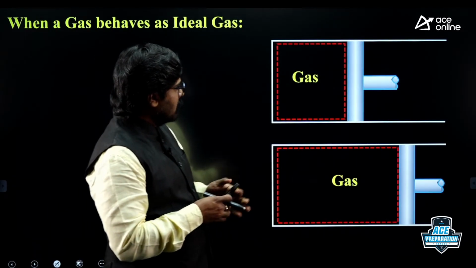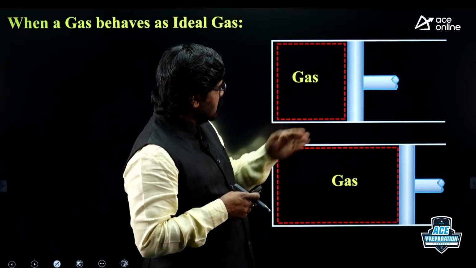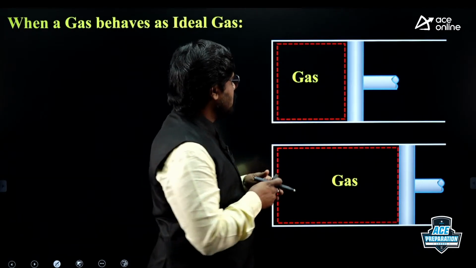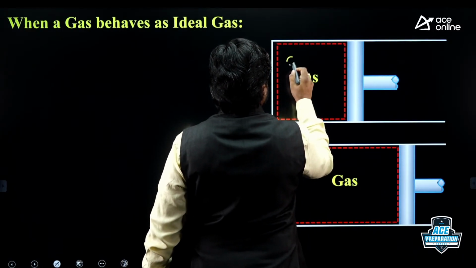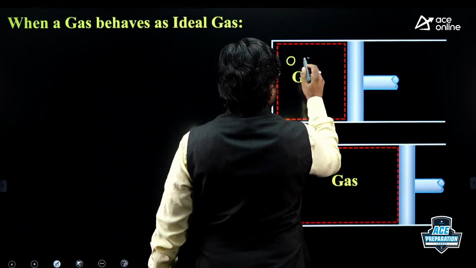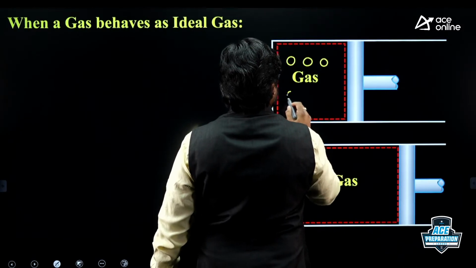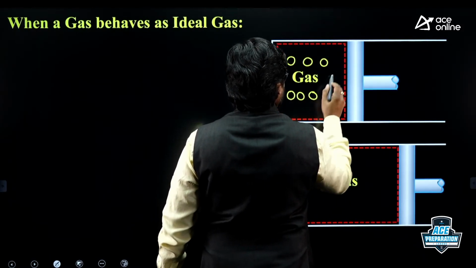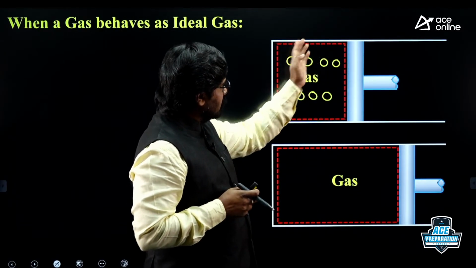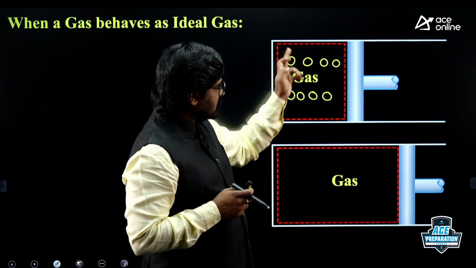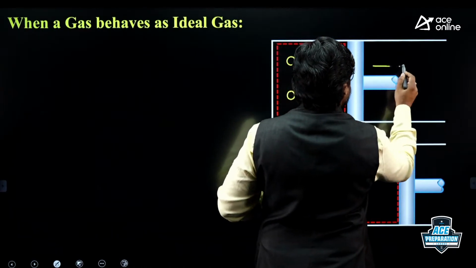Suppose there is a gas. Suppose there is a piston cylinder, there is a gas here. These are suppose gas molecules. Something like this. These are gas molecules. Initially, this is the volume of the gas. Suppose it is expanding. The gas is expanding.